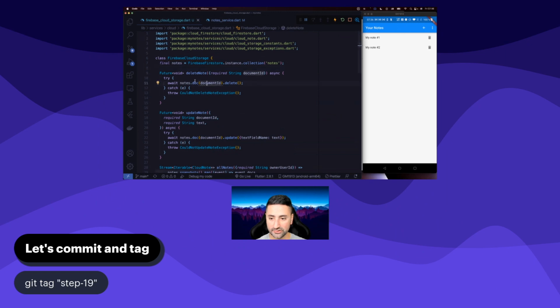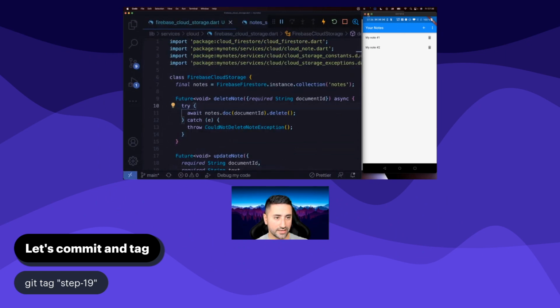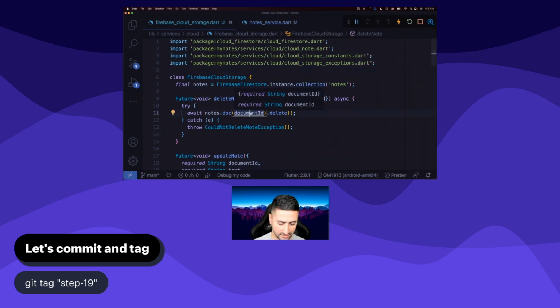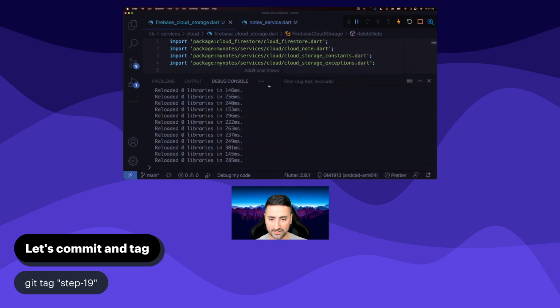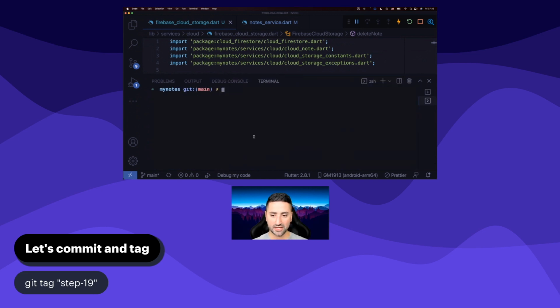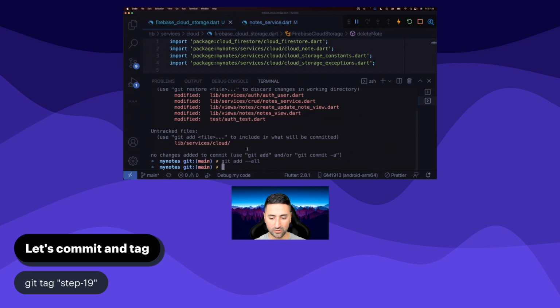I want to change the screen layout a little bit. Going to get rid of scrcpy. Oops. And I'm going to close the screen, make this bigger in this view, and then I'm going to go to terminal. Okay. Excuse me. Let's have a look at our status. There's quite a bit modified in here, and also we've added a whole new folder. So I'm just going to say git add all.